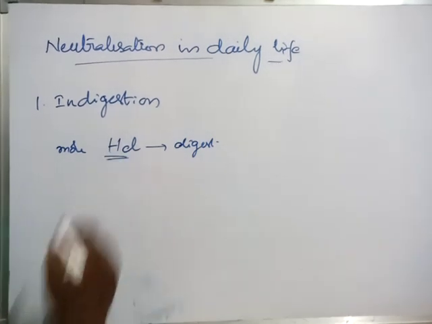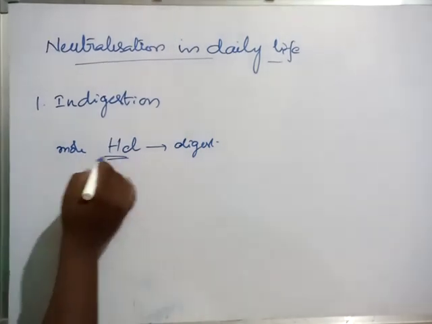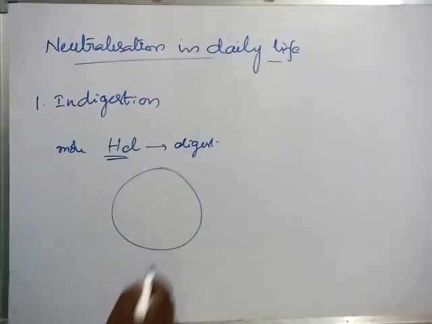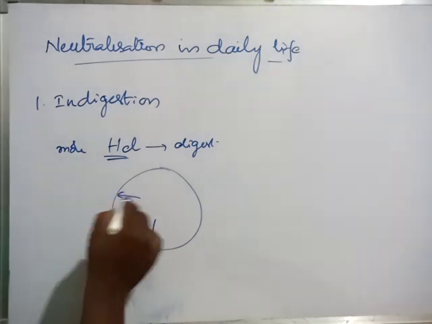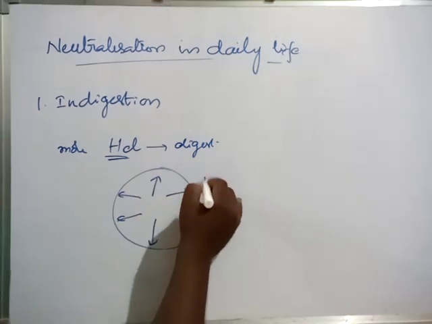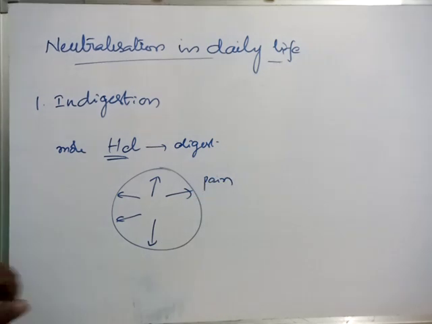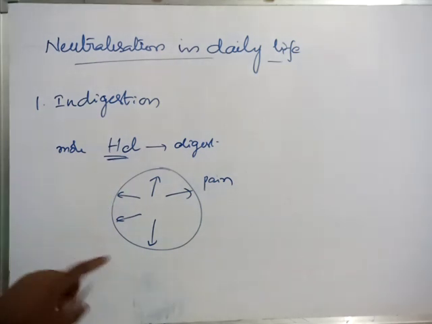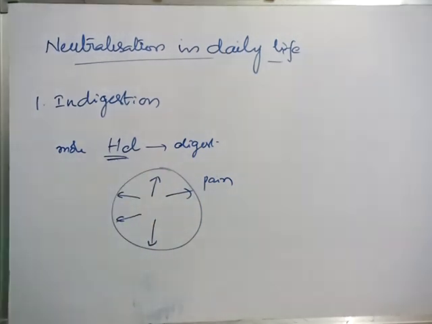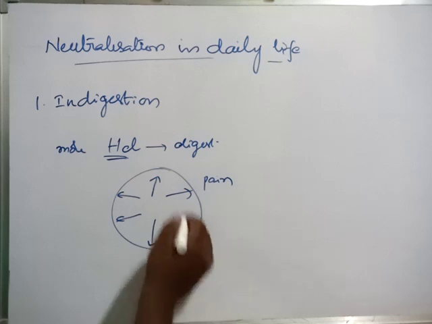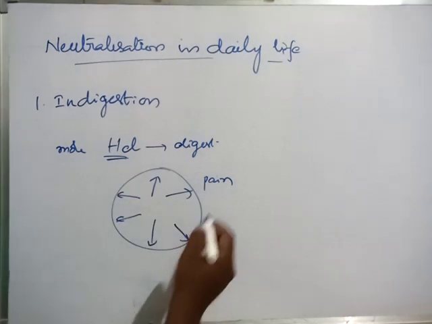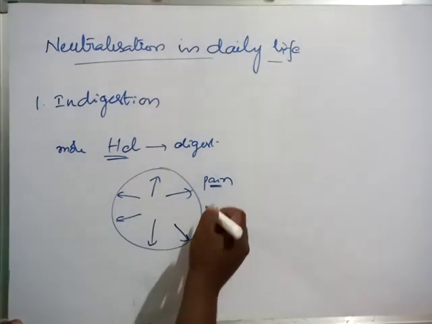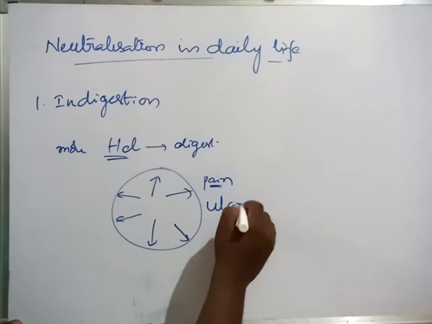So we know HCl is acidic in nature. More acidic means definitely it affects our stomach, acts on the stomach and causes irritation and pain. During indigestion more hydrochloric acid is released by the stomach. That HCl acts on the walls of the stomach and it causes pain. If it persists, it may lead to ulcers also.